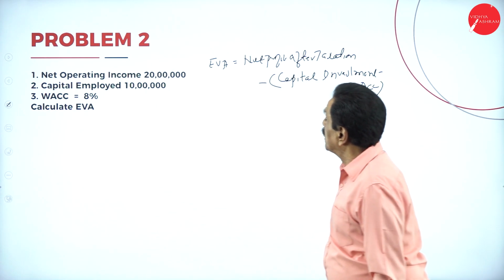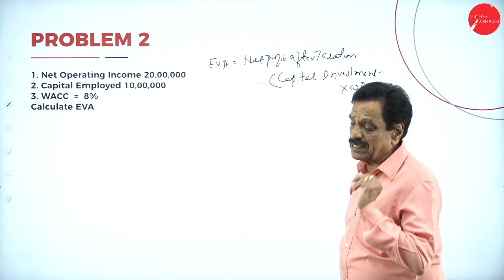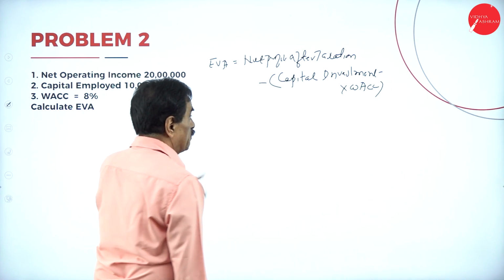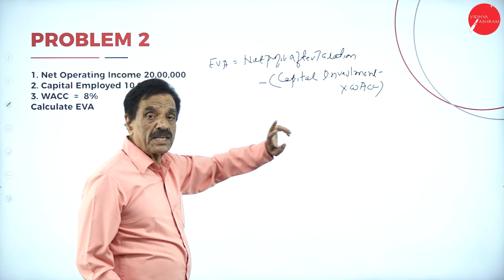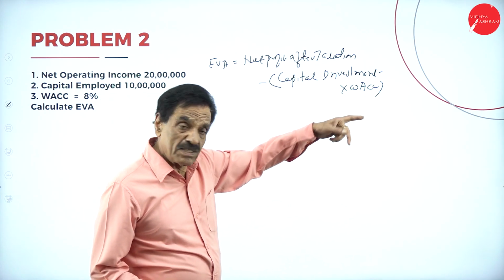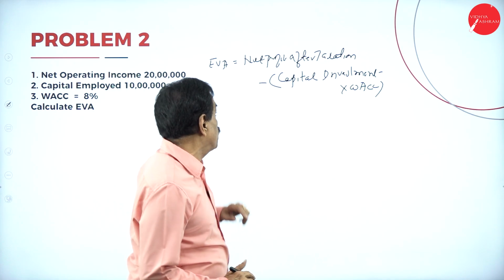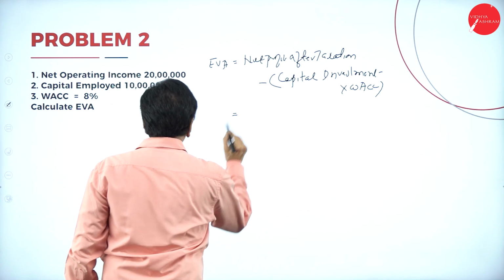What's the formula? Net profit after taxation minus capital investment. Here capital investment means equity share capital, reserve plus profit and loss account, into WACC. Come back here according to your plan.